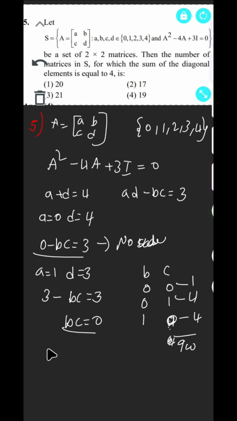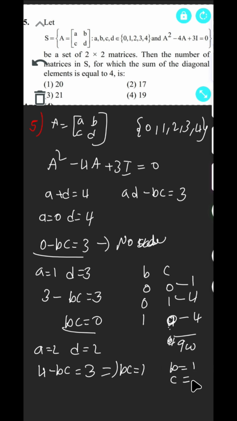That is for A is equal to 1. Now A is equal to 2. D is also equal to 2 because A plus D is equal to 4. So AD minus BC: 4 minus BC is equal to 3, so BC is equal to 1. The BC is equal to 1, there is only one chance. B is equal to 1, C is equal to 1. So it is one way. Here 9 ways, here one way.